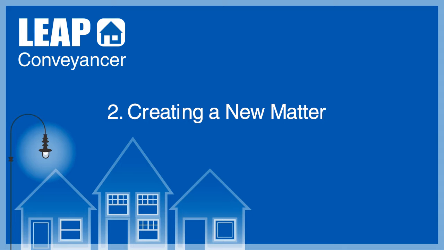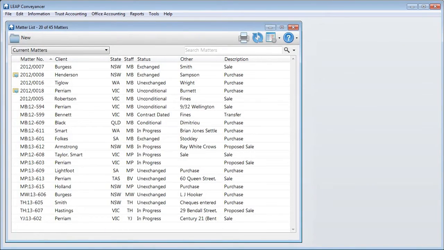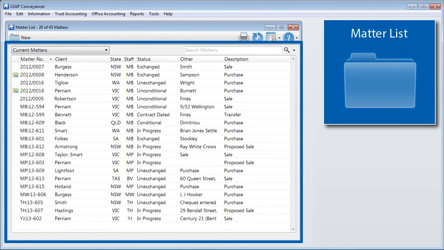In this video, we will show you how to create a new matter in Leap Conveyancer. Here we are in Leap Conveyancer. The first thing you'll see when you log in is your list of current matters.